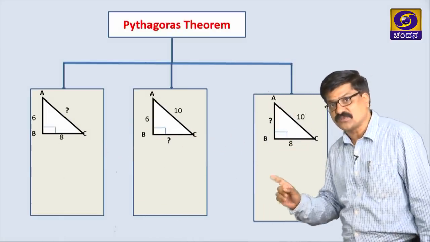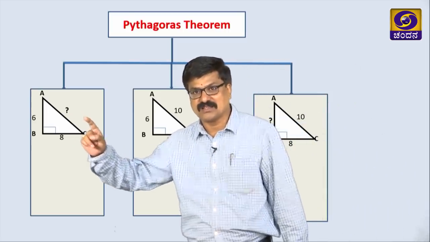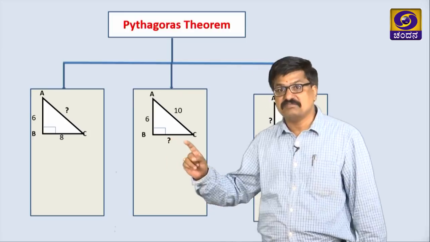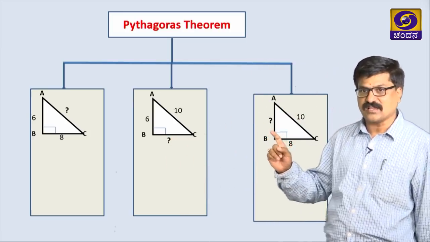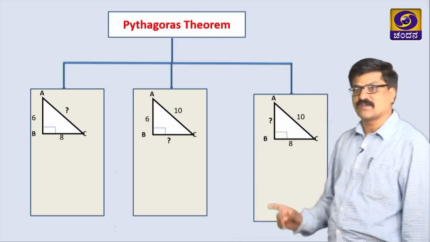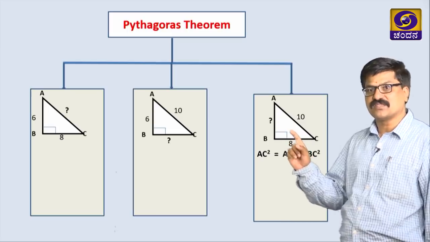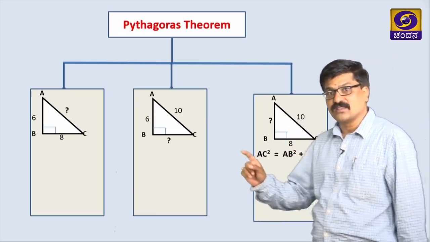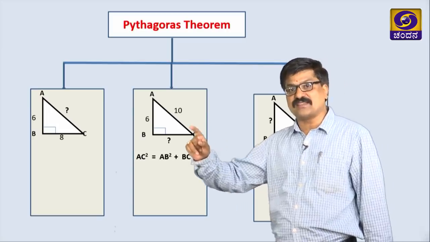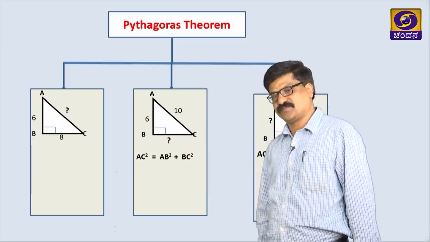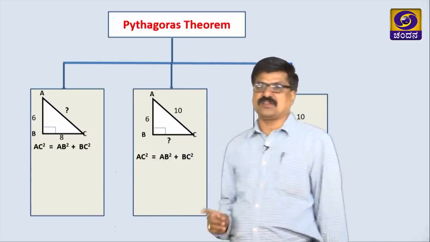You observe carefully, here the hypotenuse is a question mark, here BC is a question mark, here AB we have to find. While applying the Pythagoras theorem for this, see here, AC squared is equal to AB squared plus BC squared. If you are going to apply for this, same AC squared only because AC is the hypotenuse. For this also AC is the hypotenuse.